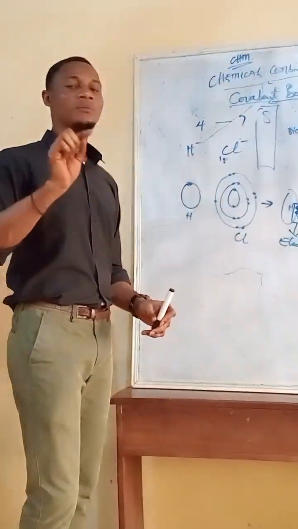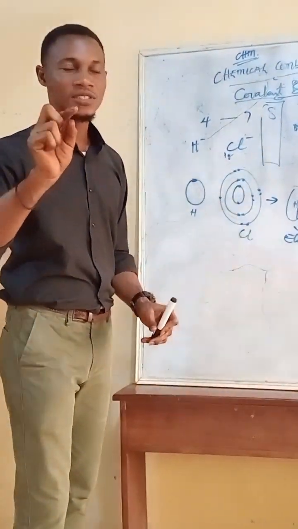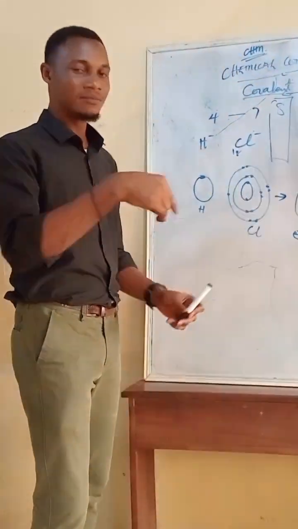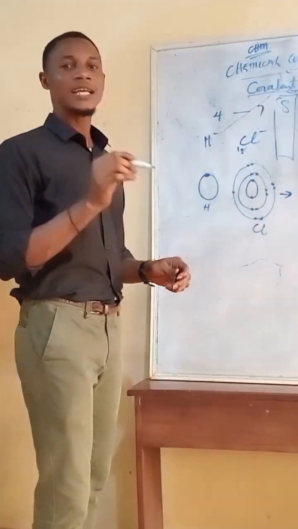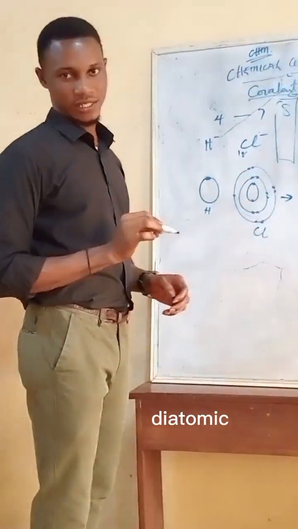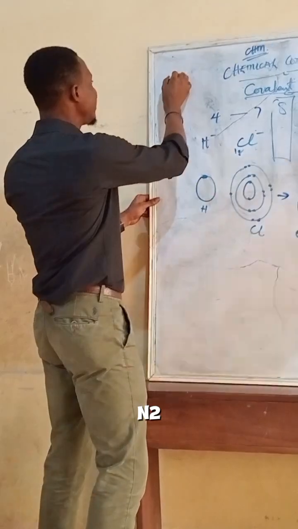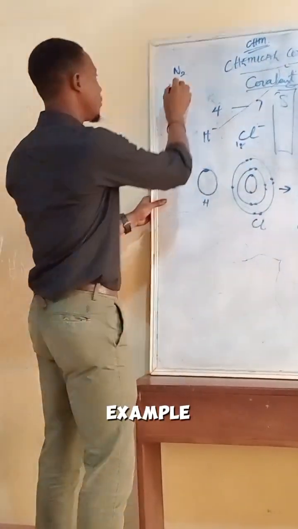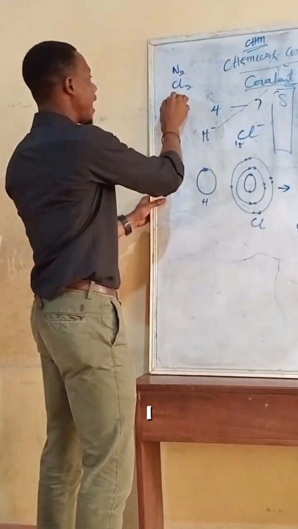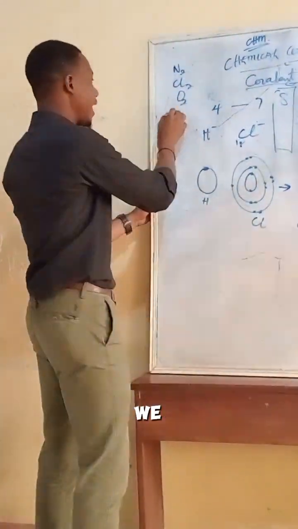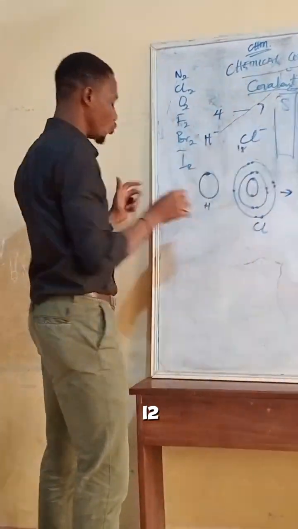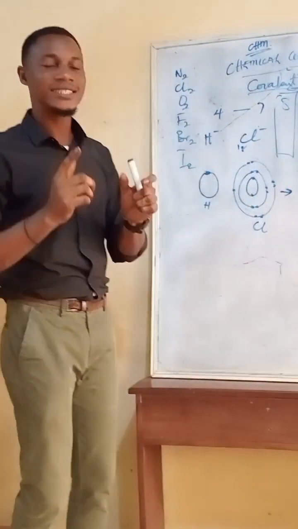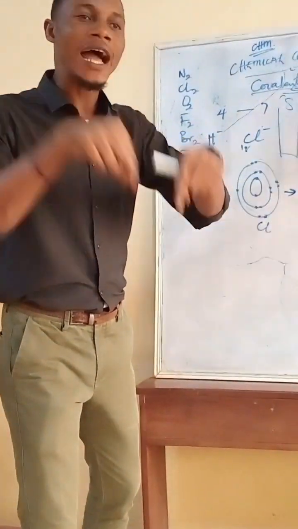There are some atoms that, as I told us when we started this topic, we call diatomic. And I said we have N2 as an example, we have Cl2, O2, F2, Br2. They are diatomic in the sense that they cannot stand alone.